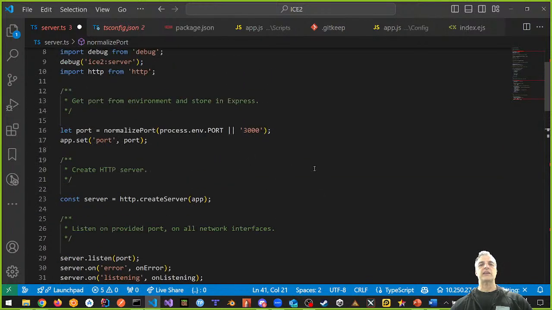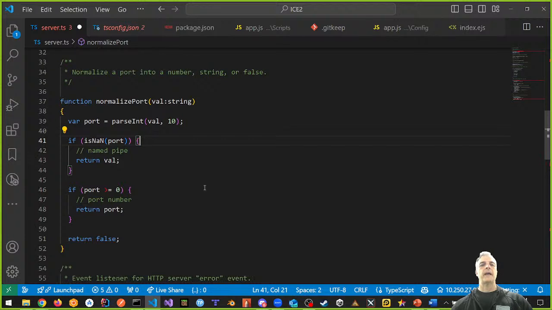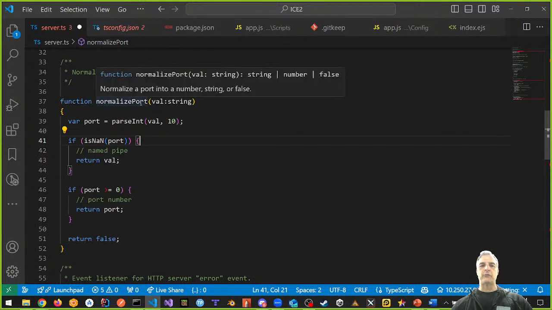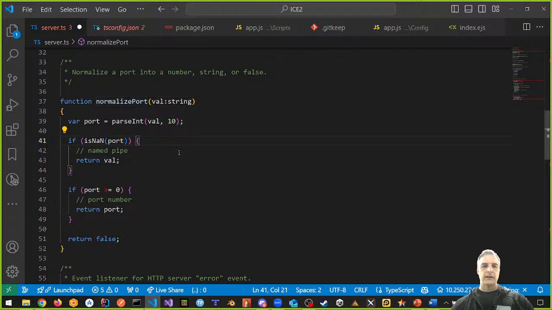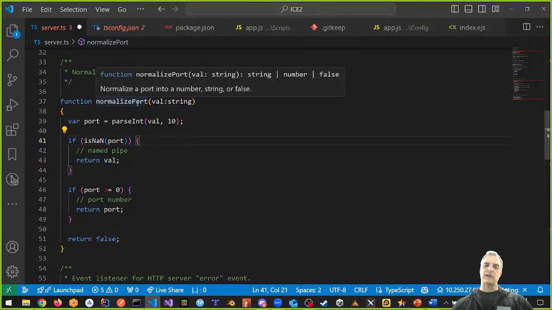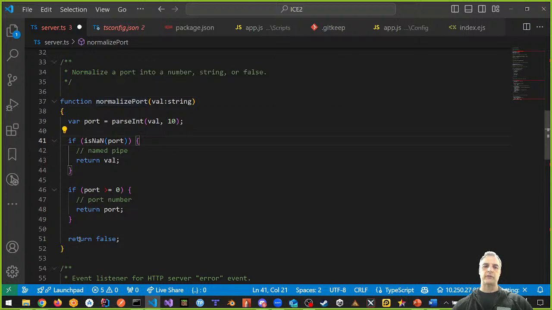And you can see here that this works for this piece right here, right? And now what does val return? Val returns, look what it says here. Val returns a string or a number or false. That's what it returns, right? And that's okay with TypeScript. TypeScript can allow you to return multiple types, string or number or false. That's what it returns right here.